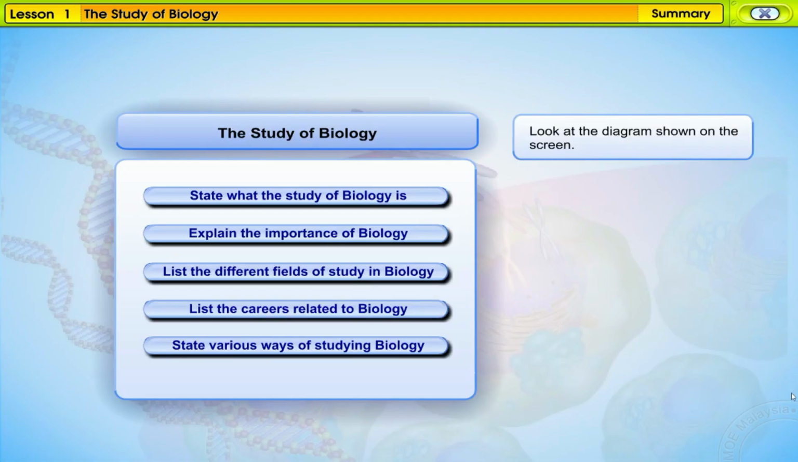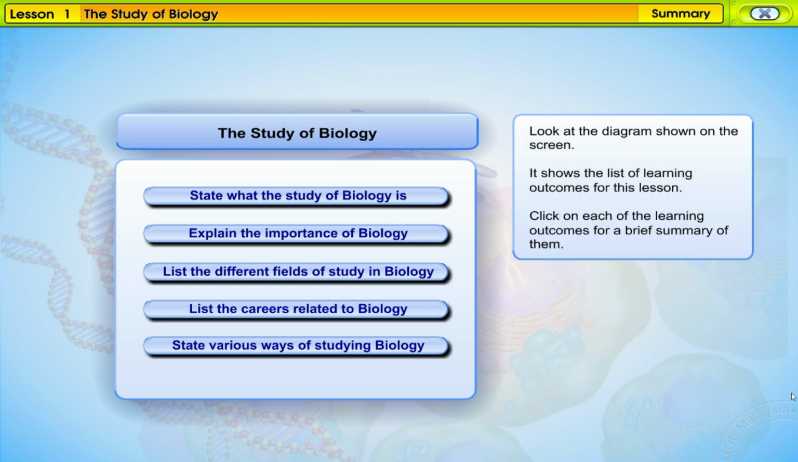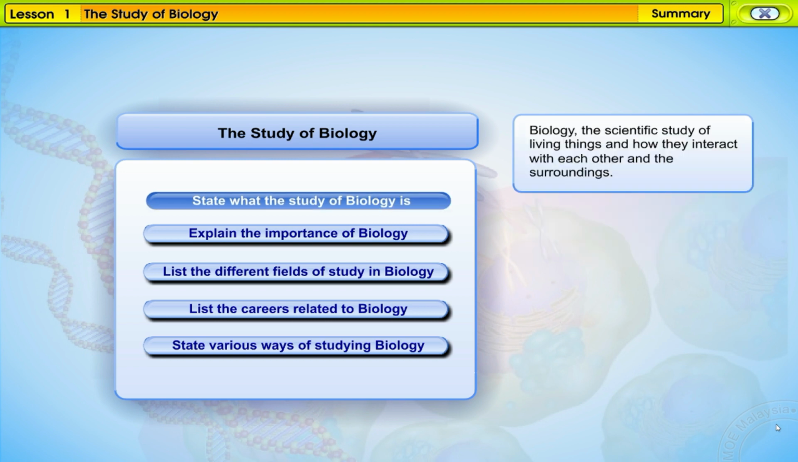Look at the diagram shown on the screen. It shows the list of learning outcomes for this lesson. Click on each of the learning outcomes for a brief summary of them. Biology is the scientific study of living things, and how they interact with each other and the surroundings.